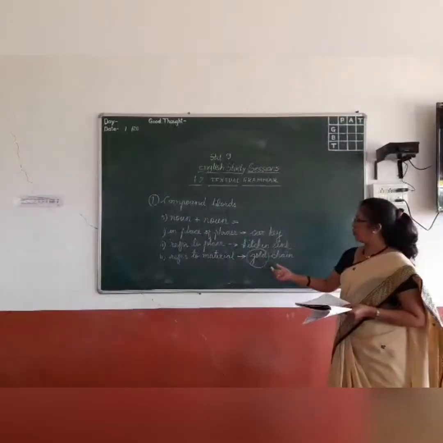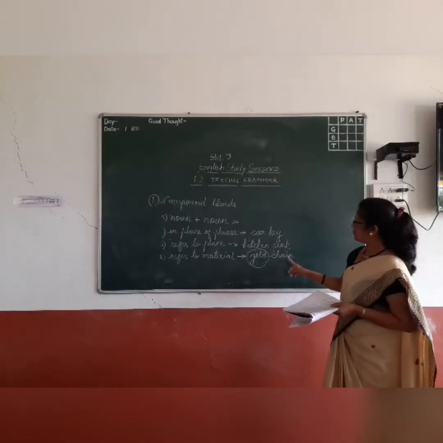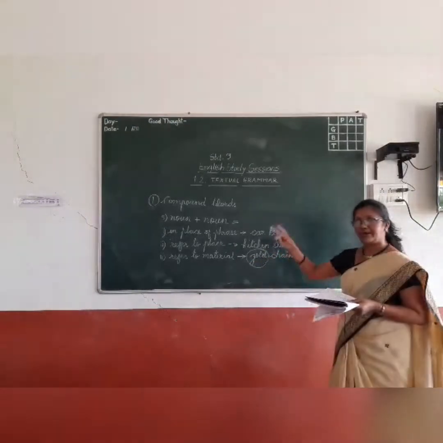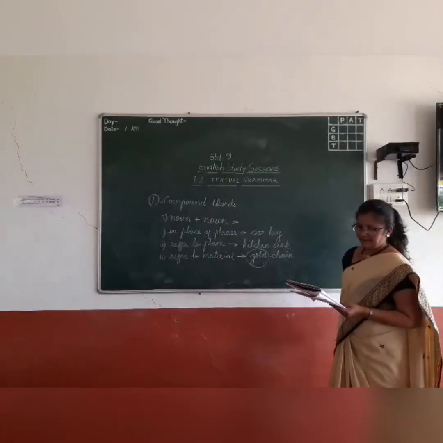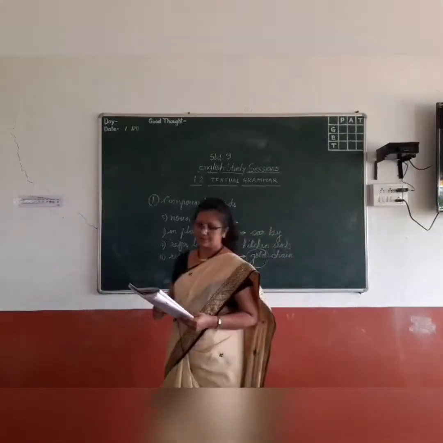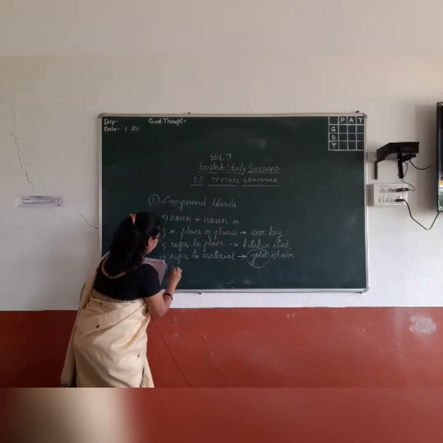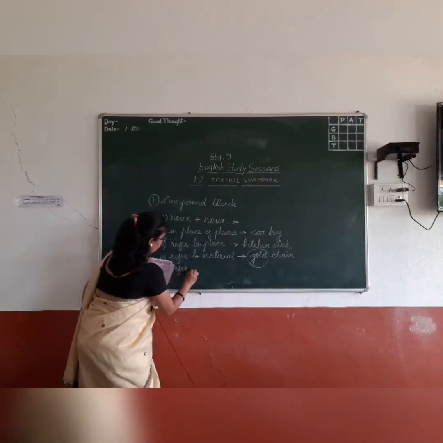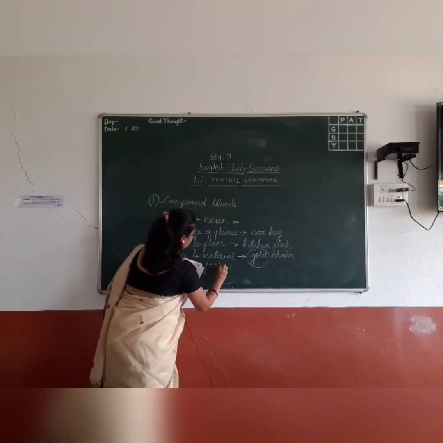Here it is somewhat complicated. The first word tells us about the material, whereas the second word tells us what is made of that particular material. That refers to material. Then the next one refers to purpose.